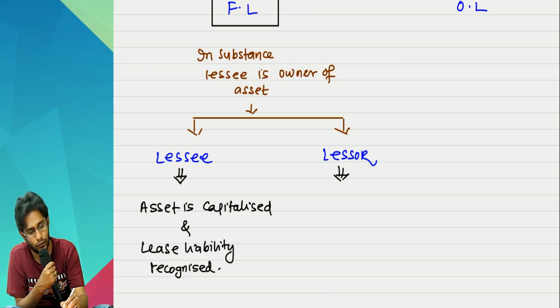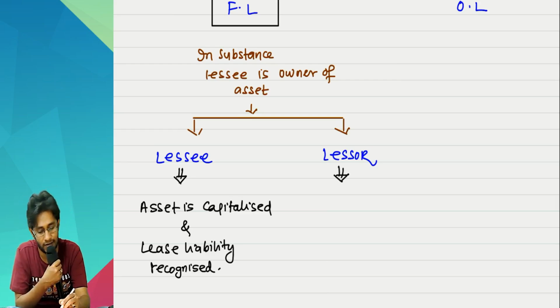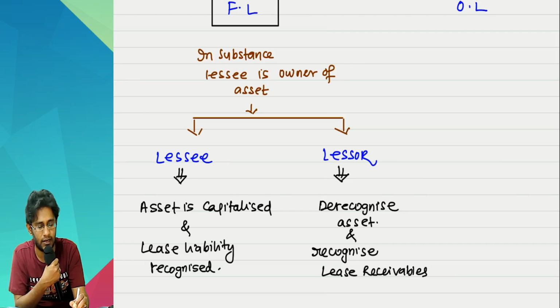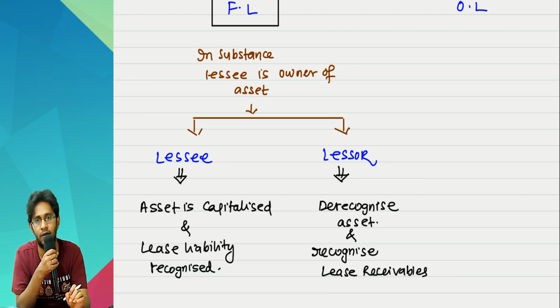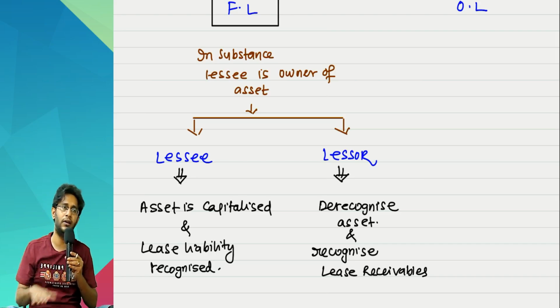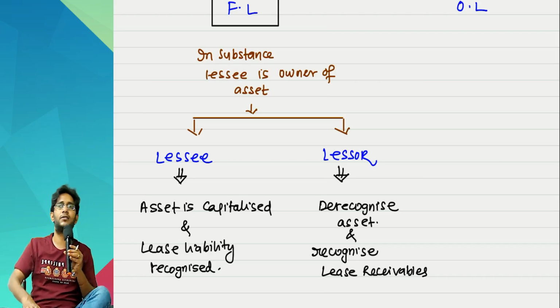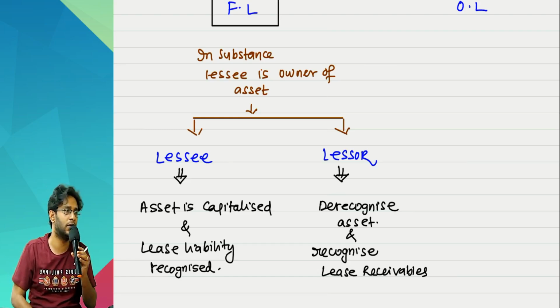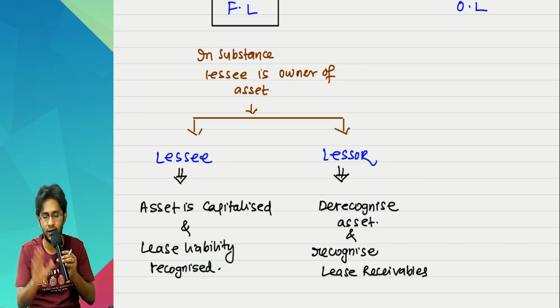Since the lessee has capitalized the asset in his books, the lessor must de-recognize the asset. And in place of the asset, he will recognize lease receivables. It is as good as the lessor gave a loan to the lessee and the lessee is repaying that loan every year along with interest. Instead of calling it an installment, these people are calling it a lease rent. This is the guidance given in our AS 19.